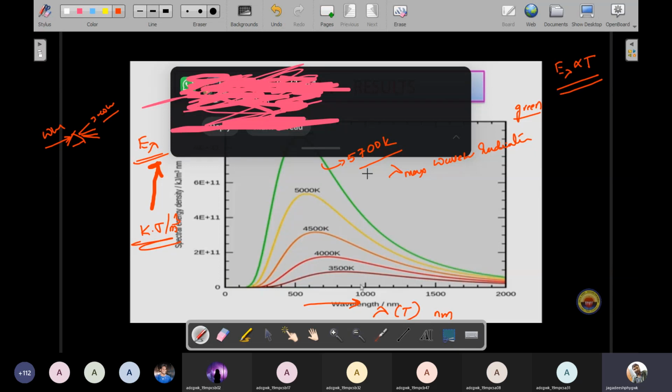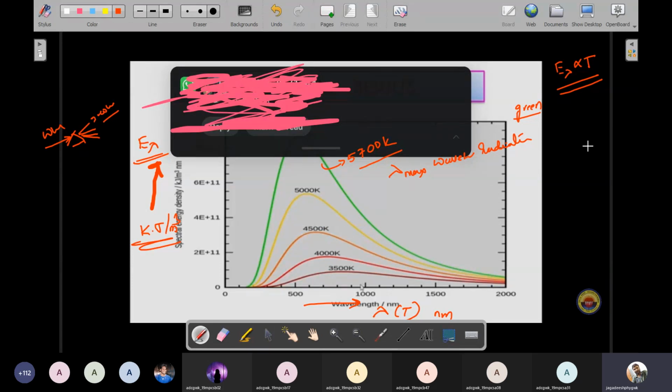Therefore, above 5700 Kelvin temperature, we will get high emitted energy, and the maximum wavelength of radiation will be produced. For different temperatures, see the graph, energy distribution is decreasing.